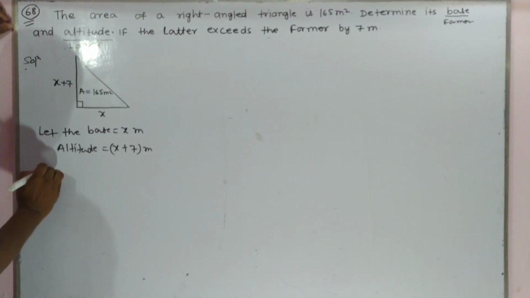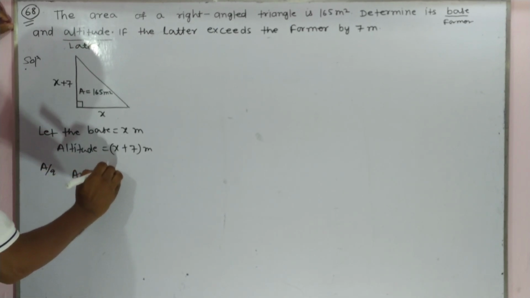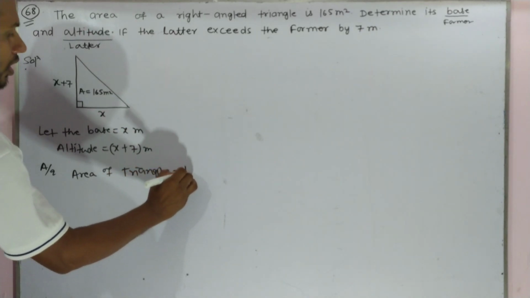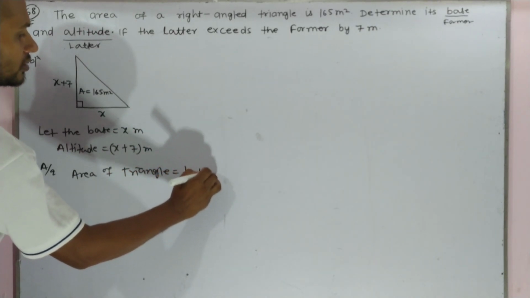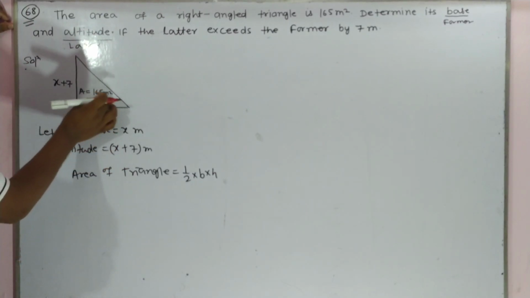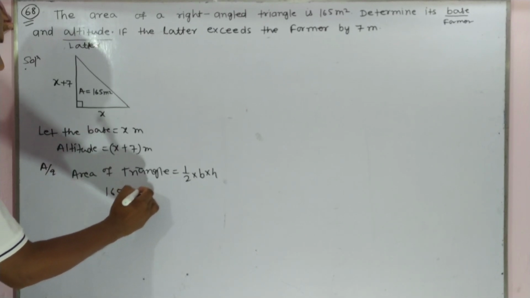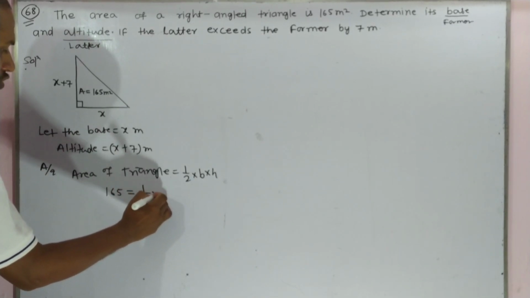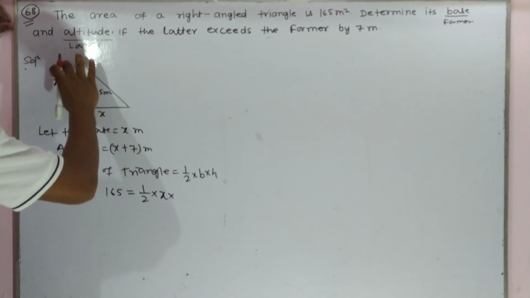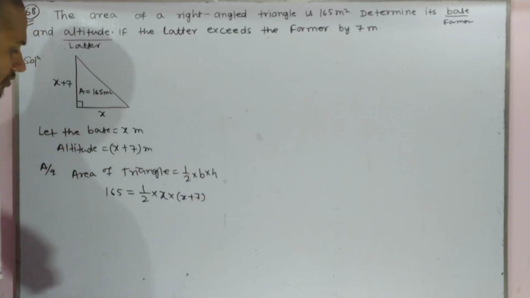According to the question, area of triangle is half into base into height. The area of the triangle is given as 165 meter square, so we can write 165 equal to half into base into height. The base is x, and height is nothing but the altitude, x plus 7.